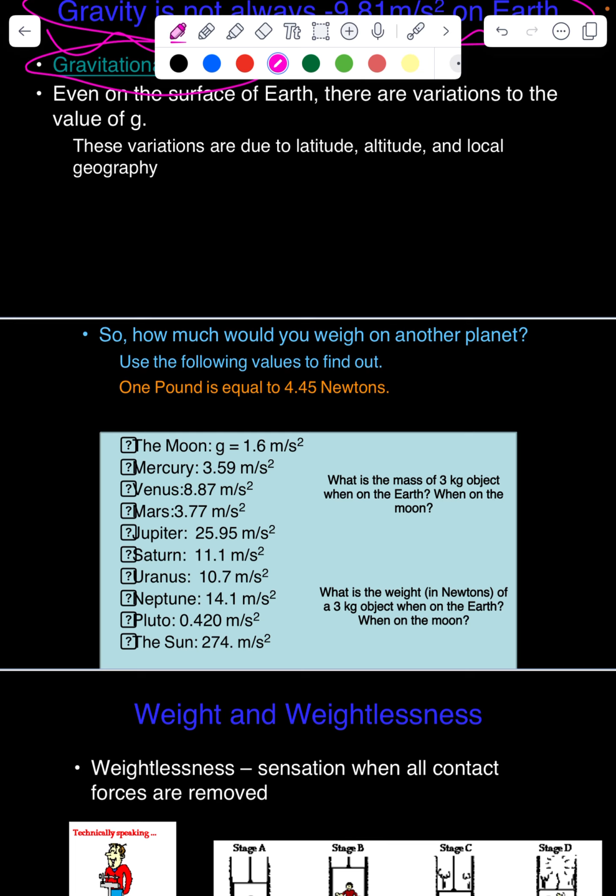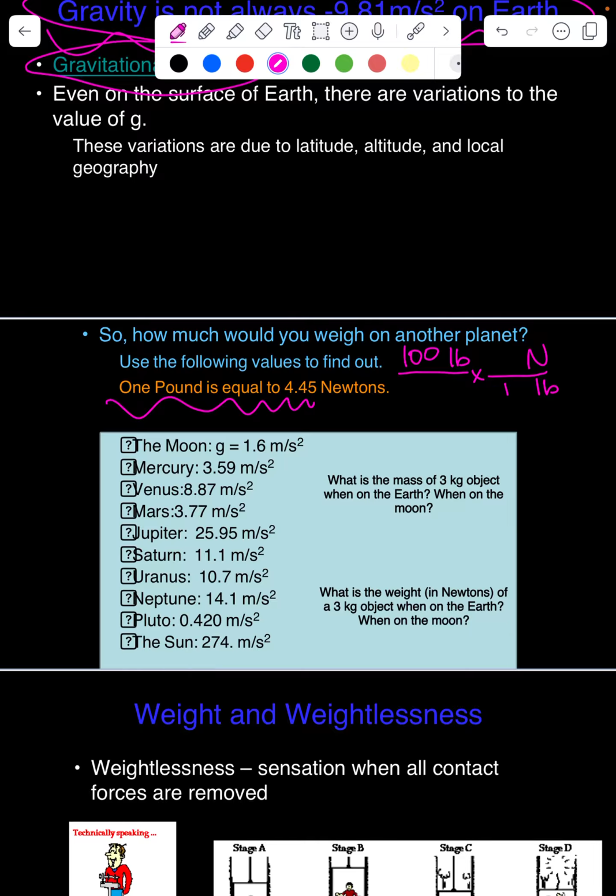If we want to figure out what we weigh on another planet, we would take our pounds. Forces are all found in newtons, but our scales measure in pounds. So the first way is to take whatever we weigh in pounds, let's just say 100 pounds, and turn pounds into newtons using a conversion factor.